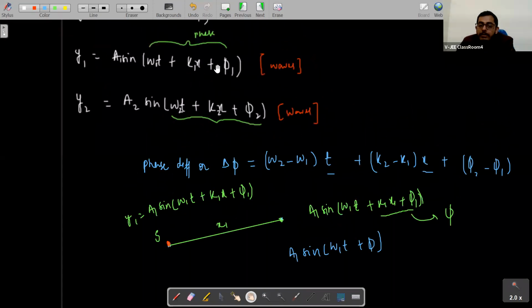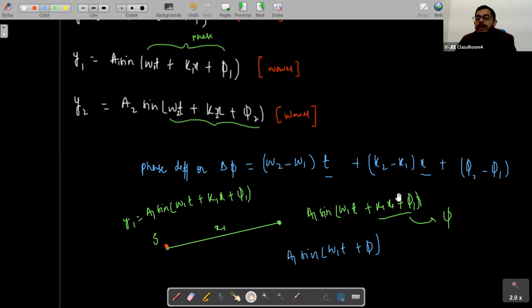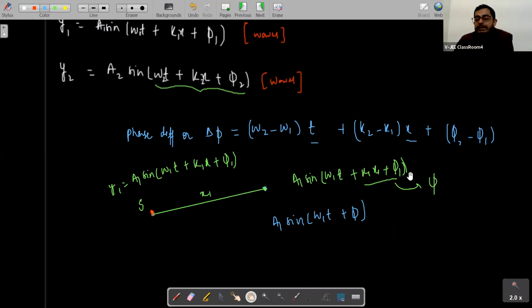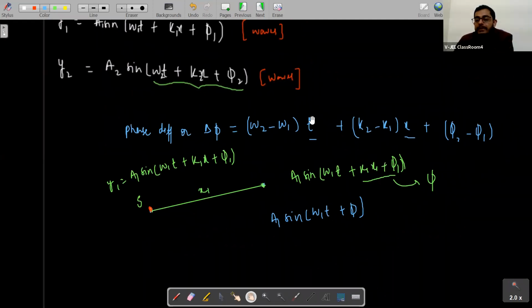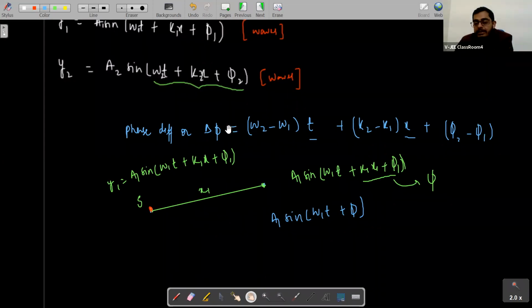Since we are talking about these two waves, what will be the phase difference between them? Phase difference is this minus this, right? (omega2 minus omega1)t plus (k2 minus k1)x plus (phi2 minus phi1). This is the phase difference. If we are fixing the position x, the phase difference will be (omega2 minus omega1) into t plus (phi2 minus phi1). This will be the phase difference between these two waves at the same position x.